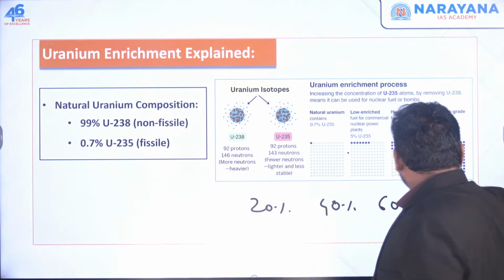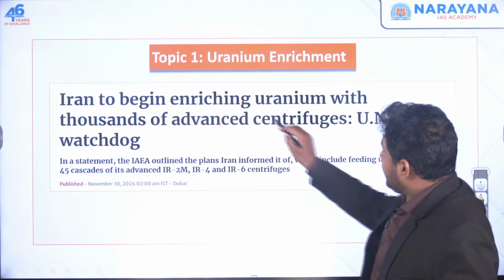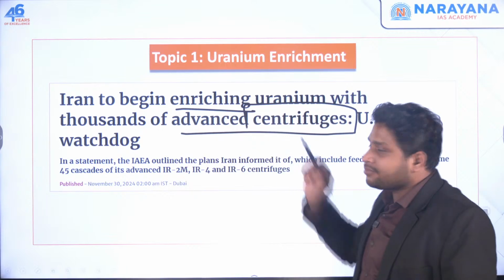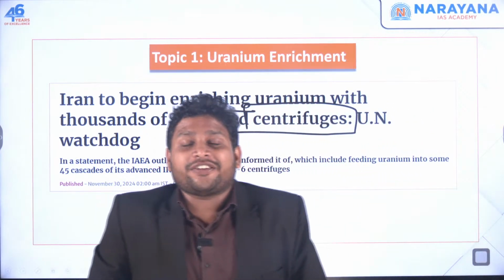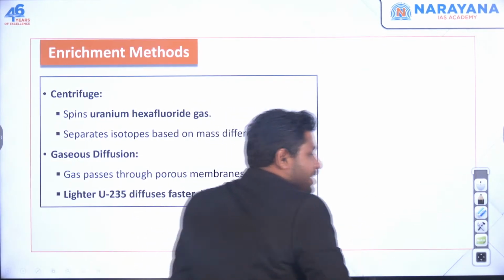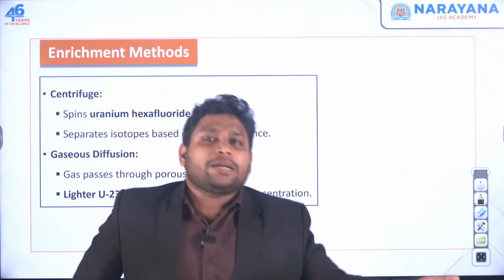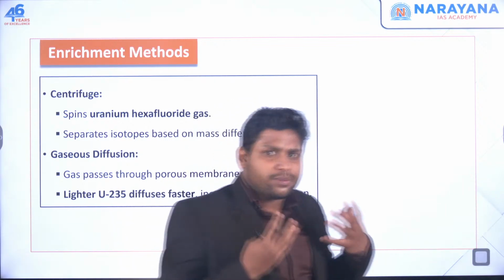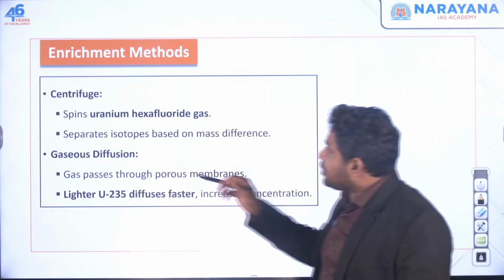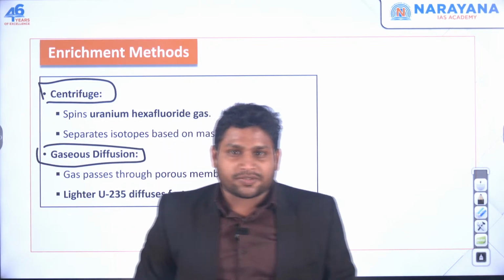Now in this news they have also used one more terminology: you are doing this enrichment using advanced centrifuges. So we should know what this centrifuge is all about. Whenever a country goes for uranium enrichment, the process can be done in multiple ways. What is enrichment? You are just increasing uranium 235 and reducing uranium 238. That can be done in different ways. One way is using centrifuges. The other is to use the gaseous diffusion process.